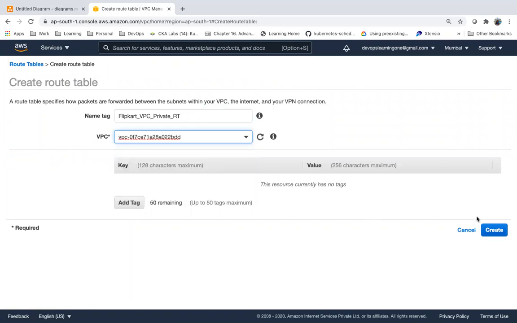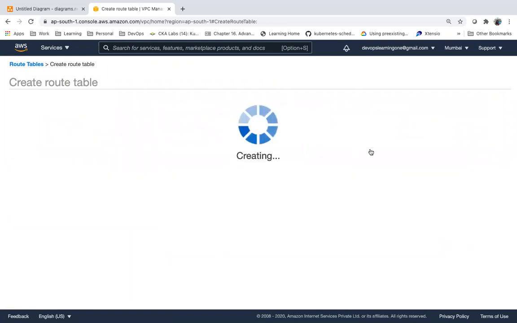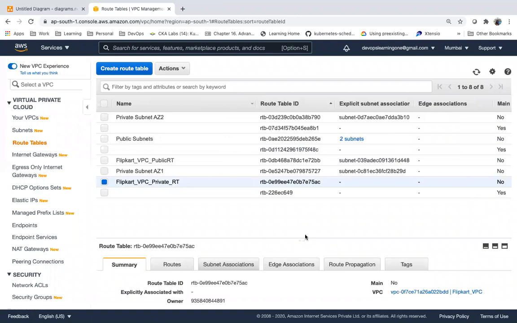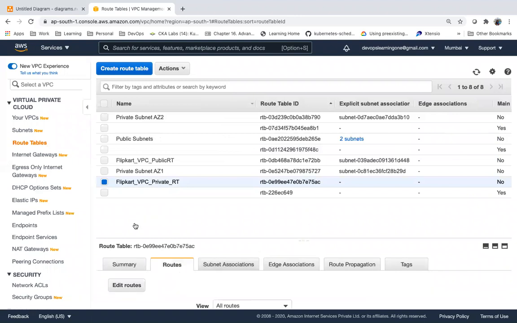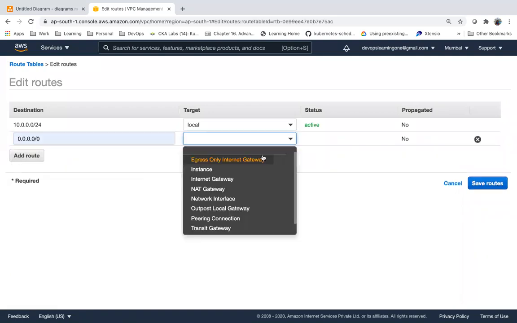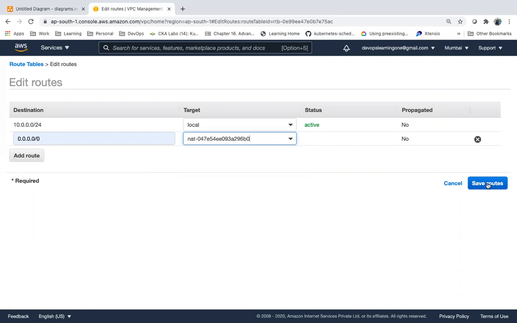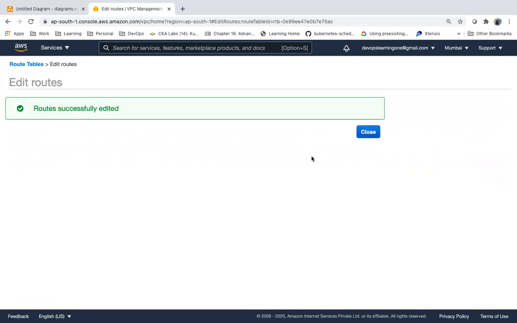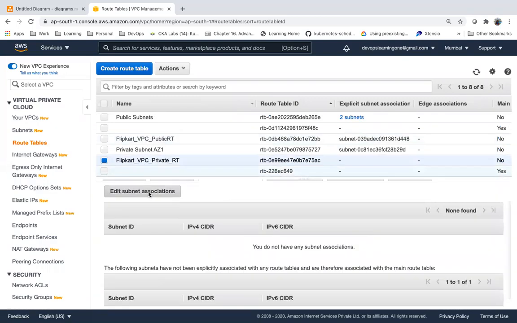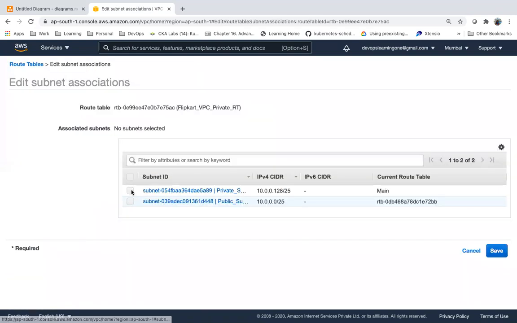For this VPC, I am creating one more route table. So here, I will define the route. Again, internet. What is the target here now? The NAT gateway, this one. Then I will associate the subnet here. I will select this private subnet.